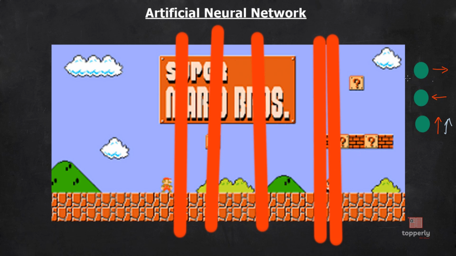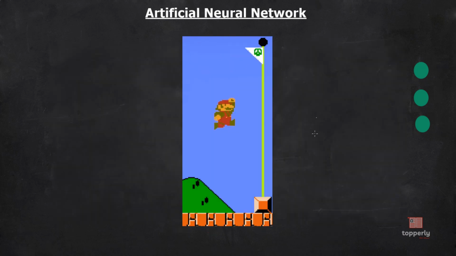Similarly, there might come an instant when the Mario should move backward. Likewise, over many generations of training, the number of times the neural network will play to learn the game will be in the order of 10,000s or in millions. Eventually it will learn what to do when it confronts a particular input pattern. This is how it will learn, and thus finally the neural network will learn to win the game. This is a very crude example, and I hope that you all understood this. If not, there are many videos on YouTube which show how neural networks learn to play a game. Please try to watch that so that you can learn how competitive learning is applied in the real world.